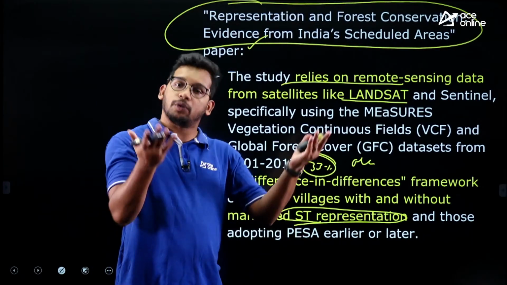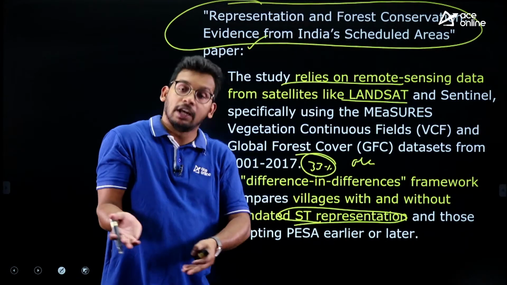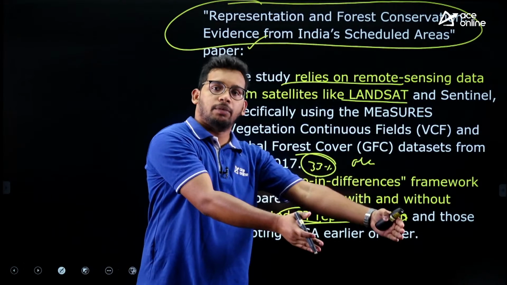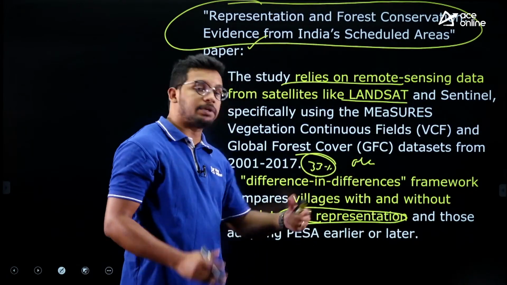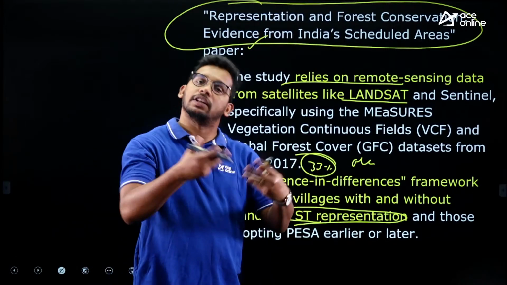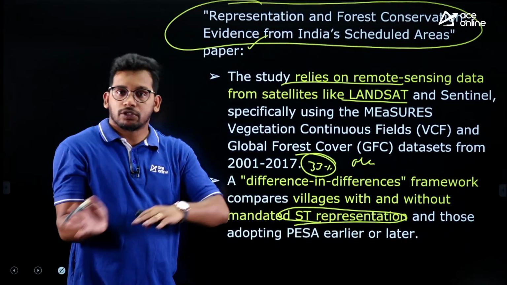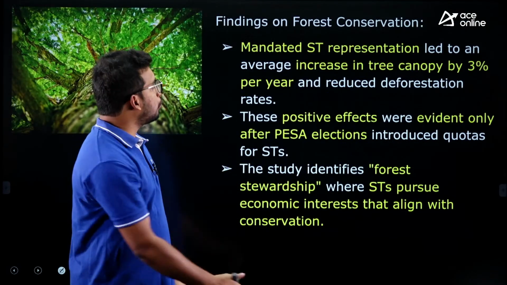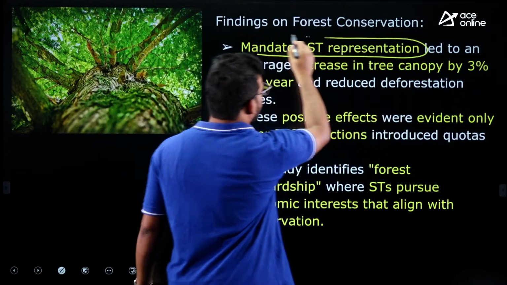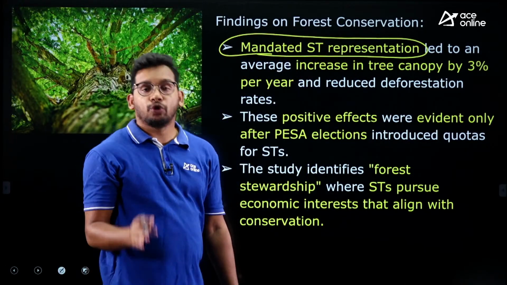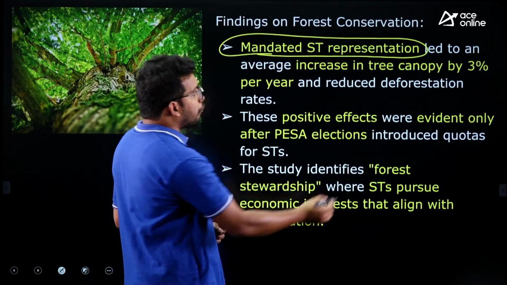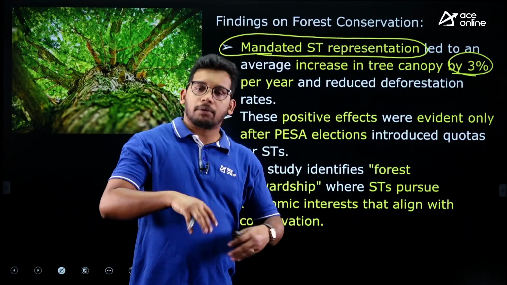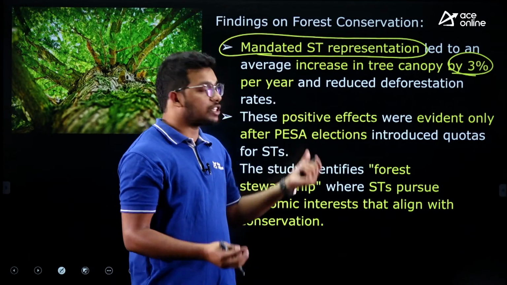So the representation has to increase. Certain panchayats have implemented it, certain panchayats have not. So they studied the panchayats where ST representation was given more, and those where scheduled tribes representation was not given more. They differentiated the regions and then collected the forest cover data. It was proved that wherever there is scheduled tribes representation in those panchayats, the forest cover has increased by 3%.